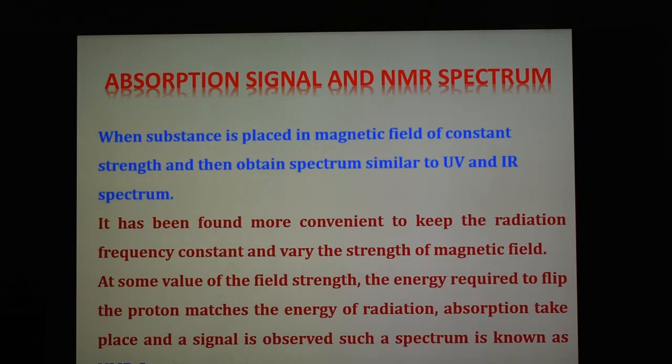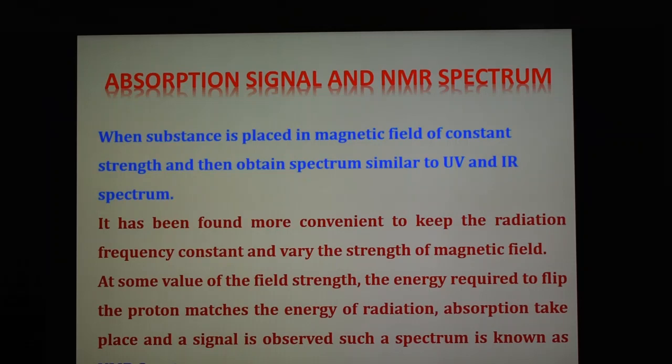In practice, however, it is more convenient to keep the radiation frequency constant and vary the strength of the magnetic field. At some value of the field strength, the energy required to flip the proton matches the energy of the radiation. Absorption takes place and a signal is observed. Such a spectrum is known as a nuclear magnetic resonance or NMR spectrum.